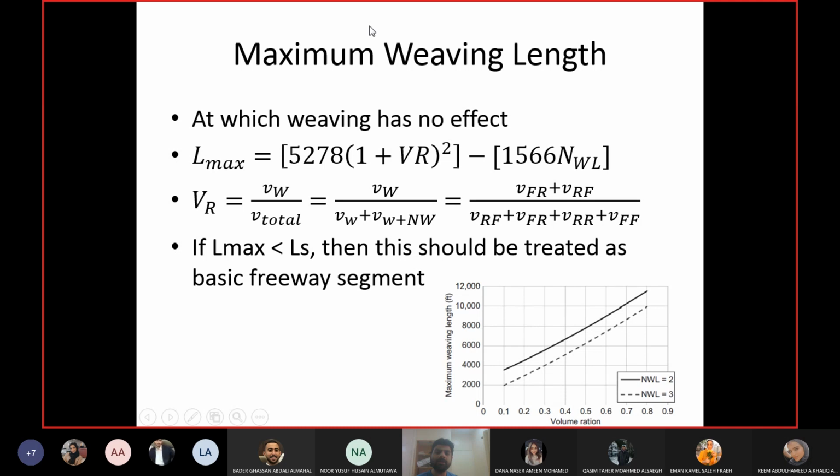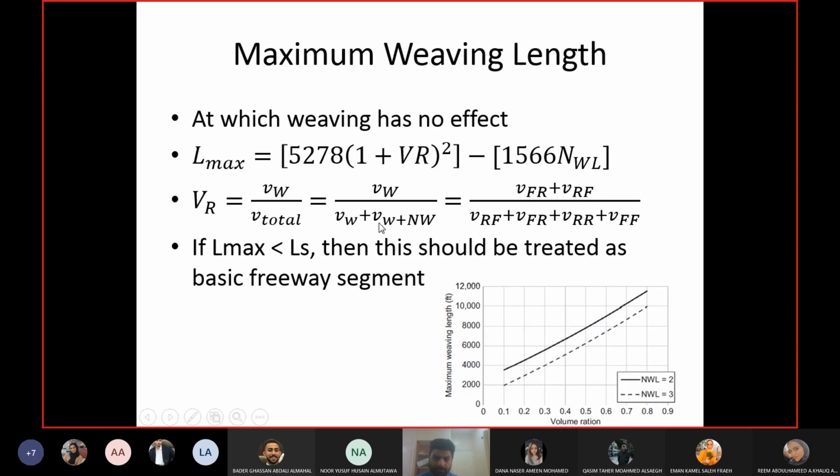So how do you calculate the maximum weaving length? This is the maximum weaving equation. This is known as the volume ratio, and this is the number of lanes for weaving, right? The volume ratio is the weaving volume upon the total volume. Total volume is weaving and non-weaving. Total means weaving plus non-weaving.